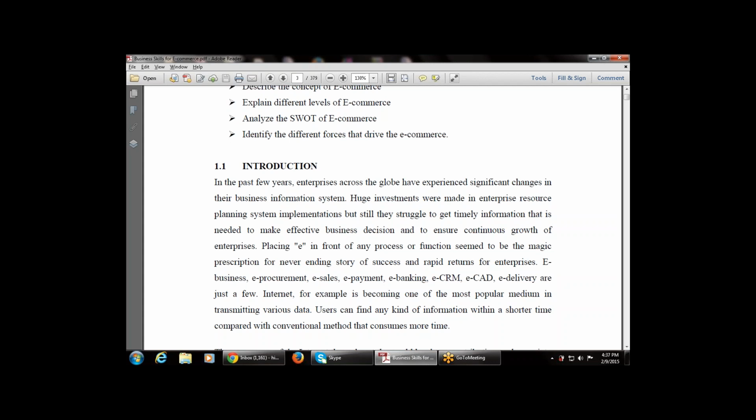Next line says, e-business, e-procurement, e-sales, e-payment, e-banking, e-CRM, e-CAD, that is computer aided designing, e-CRM, that is e-customer relationship management, e-delivery, are just a few. So these are a few examples of words that begin with E, that is, electronic.